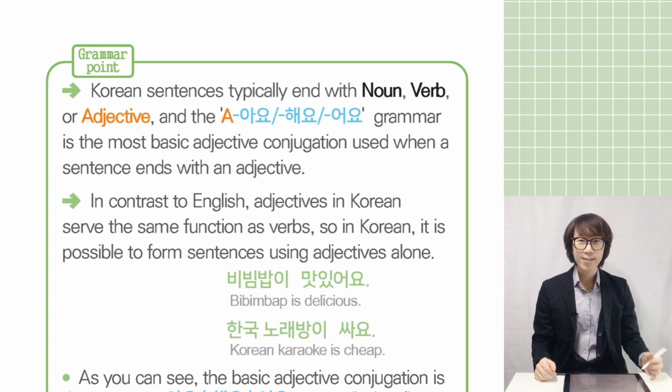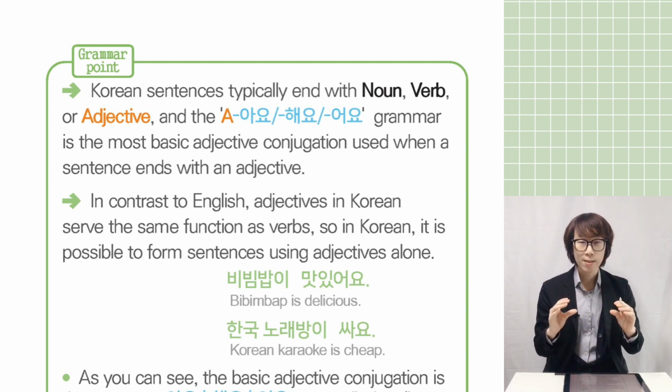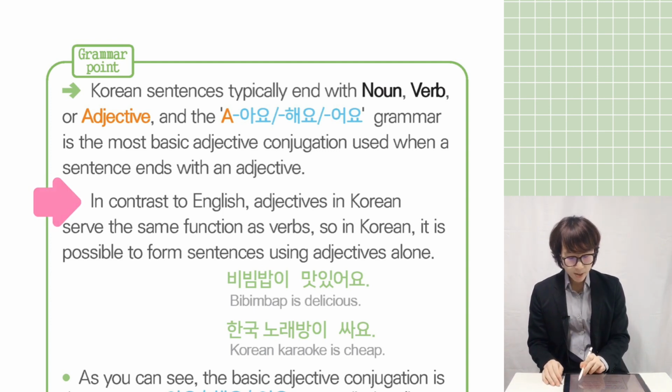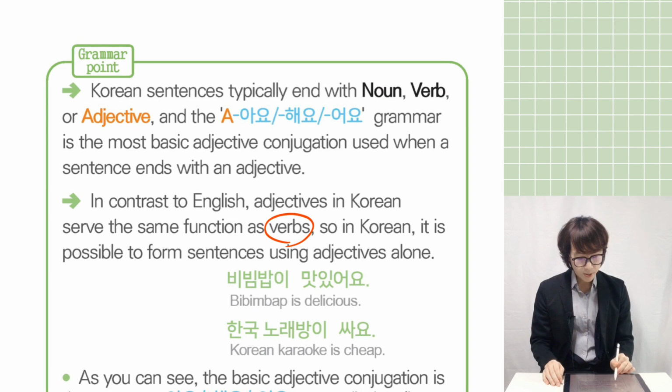But you know what? In English, the sentence must have a verb. And if there's no verb, the sentence is wrong, right? But in Korean, it's okay. If there is only an adjective, the sentence is correct. Can you see here? In contrast to English, adjectives in Korean serve the same function as verbs. So in Korean, it is possible to form sentences using adjectives alone.